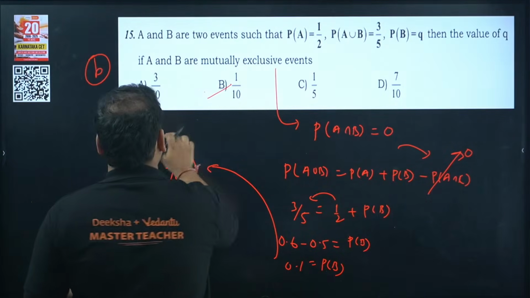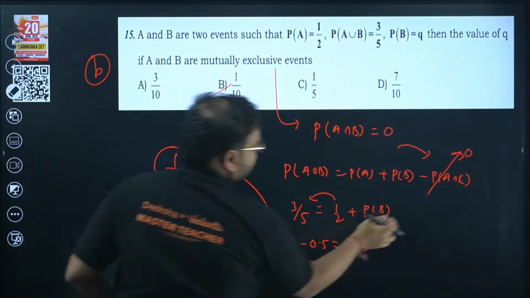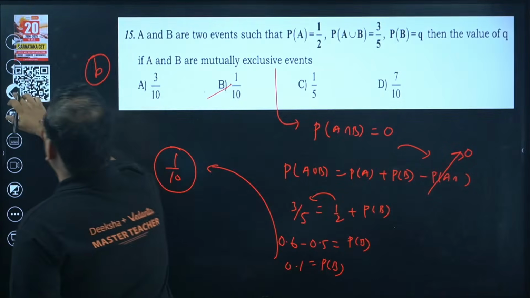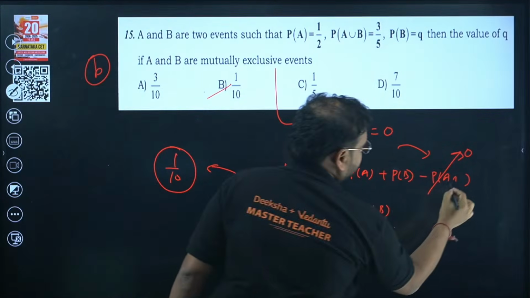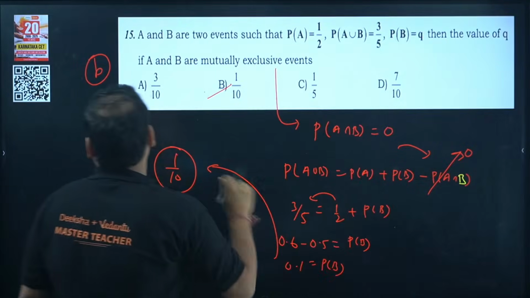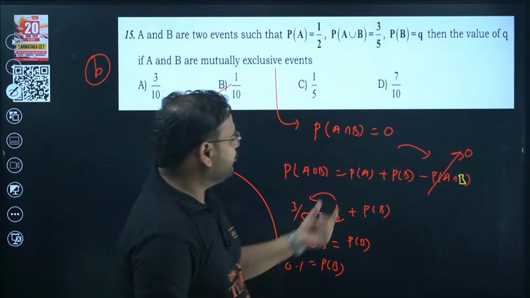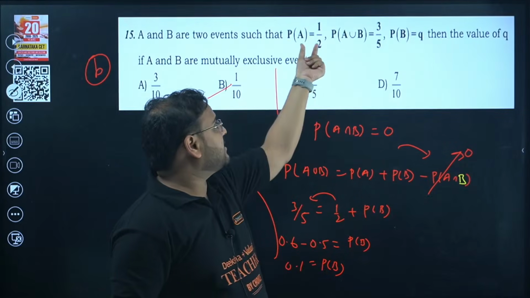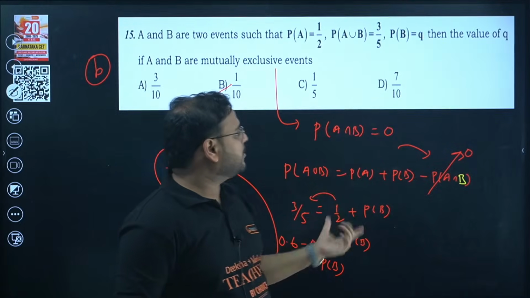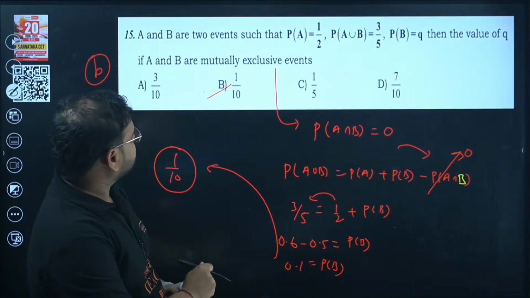One second, guys. There's a mistake I just saw. This is written as C. It should be B actually. This should be B right here. Okay, so in that case, since P(A intersection B) is 0, we still have only P(A) and P(B) left. P(A) is given as 1 by 2. P(B) we have to find out. We are finding that.